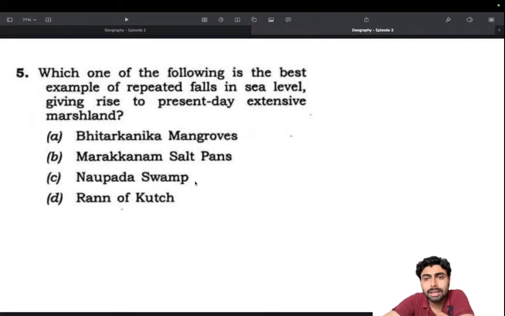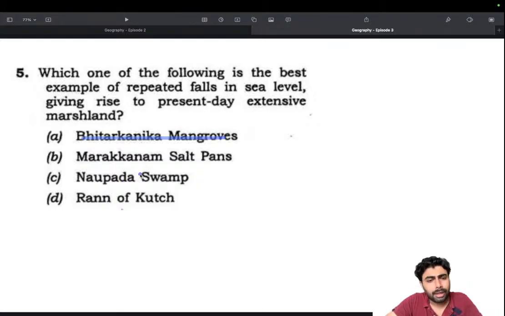It's along the coast or nearer to the coast, and it's extensive. Yeah, Rann of Kutch is very extensive, and you have heard about the Kharai camels in Rann of Kutch, other communities there, and the sheer extent of that place is very large. So I don't know about these, but this makes perfect sense for this question. So from the available knowledge, I'll be going for Rann of Kutch. There is an element of risk. I'm not going to deny that. But Vitharkanika I could eliminate.